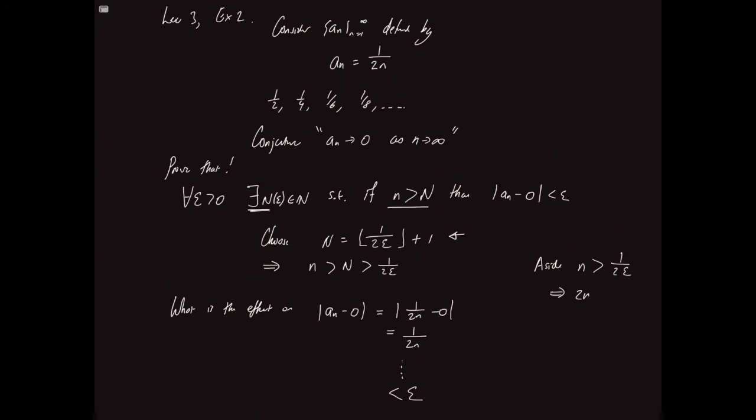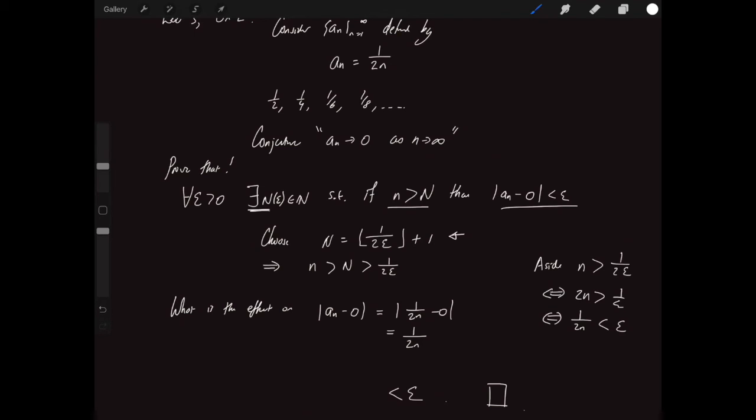That implies that 2n is greater than 1 on epsilon, and then we can take reciprocals. That's exactly what we want. So we don't even need to do any more algebra. We can directly say that 1 on 2n is less than epsilon, and that's exactly what we wanted to show. So actually, we're done.